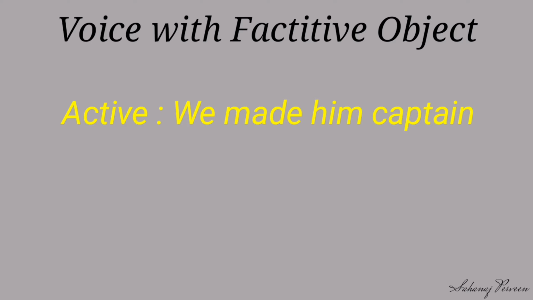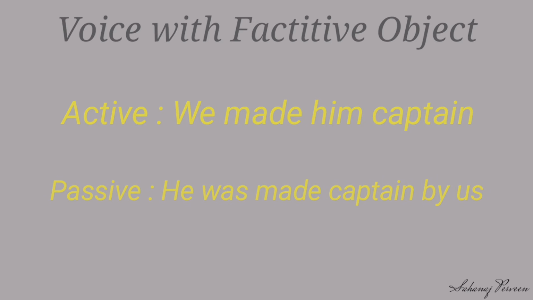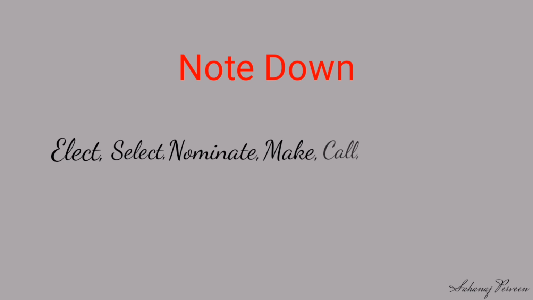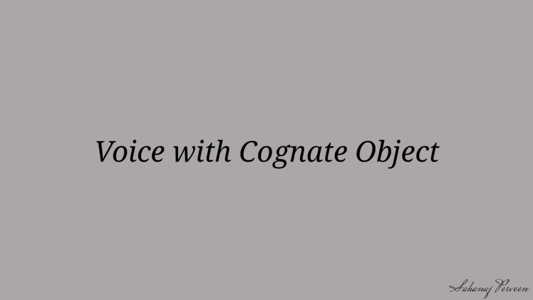Now our passive is: He was made captain by us. Note down: elect, select, nominate, make, call, name, appoint, etc. are factitive verbs.